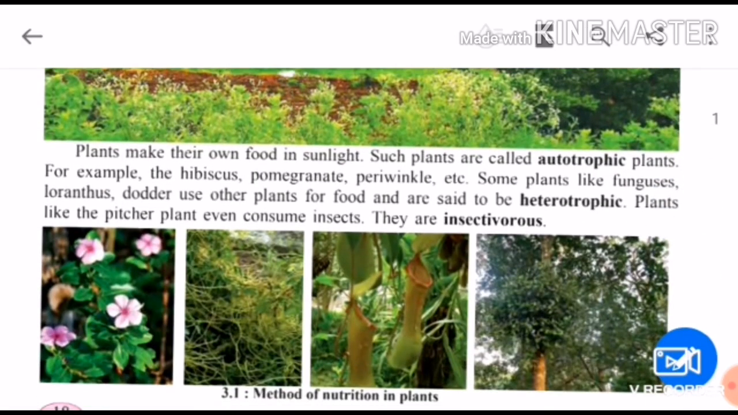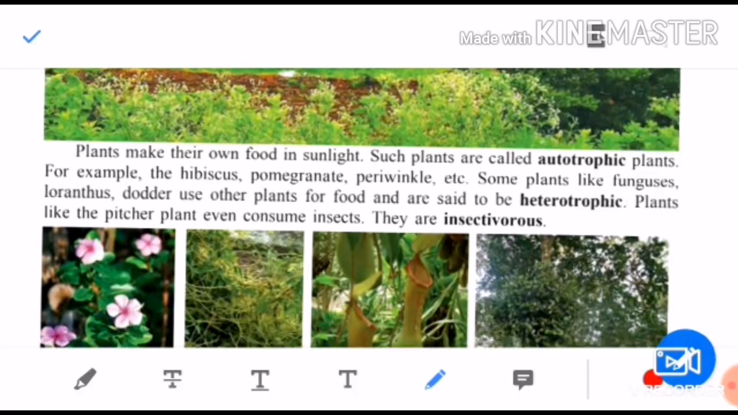Children, plants make their own food in sunlight. Such plants are called autotrophic plants. Children, we have seen plants make their own food. We have seen how the plants prepare their food. They need water and nutrients from the soil. They take carbon dioxide from the air and they prepare their food. Such plants which prepare their own food are called autotrophic plants. For example, the hibiscus, pomegranate, periwinkle, etc. These are the examples of plants which can prepare their own food. Auto means which can prepare their own food.